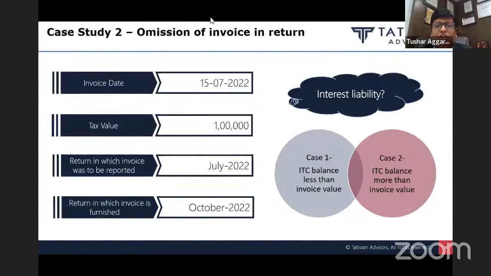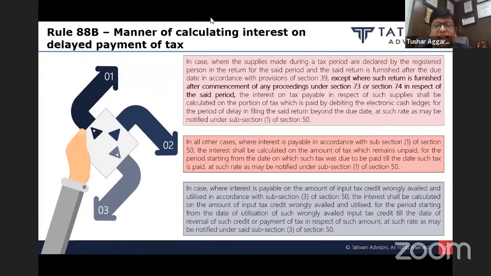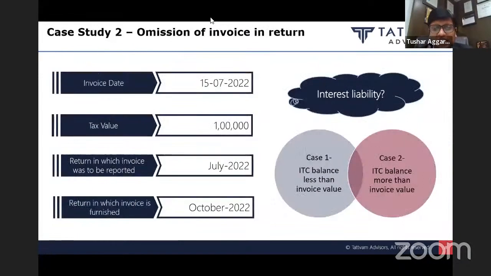And in fact, when we see Rule 88B, they have specifically said in 88B sub rule 2 that in all other cases, so the first case was delayed filing of return. And the second is in all other cases where interest is payable as per section 50 subsection 1, it shall be calculated on the entire value from the date when this amount was due. So in this example of omission of invoice, I have to pay interest from July till October.